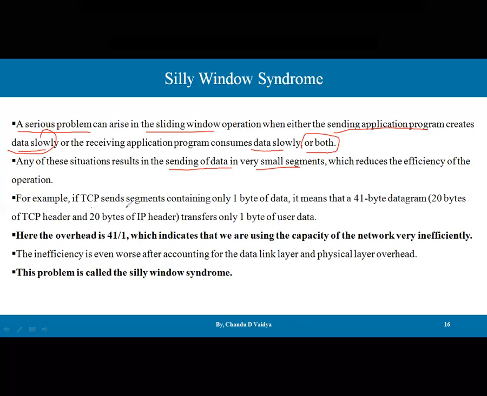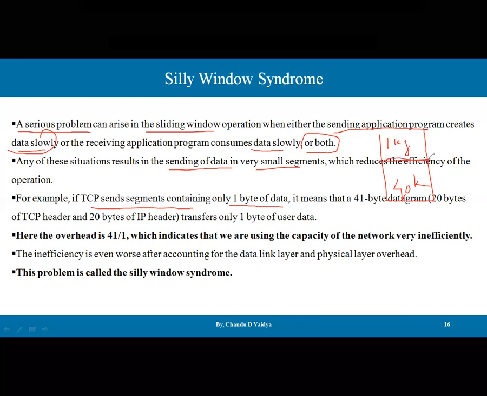For example, if TCP sends a segment containing only 1 byte of data, it means a 41 byte datagram, that is, 20 bytes of TCP header and 20 bytes of IP header to transfer only 1 byte of data. We are sending very small content in a very large bag. Let's say I have a sack of 40 kg and we are sending only 1 kg of data. This is the problem. We are not using the total capacity of that carrier.